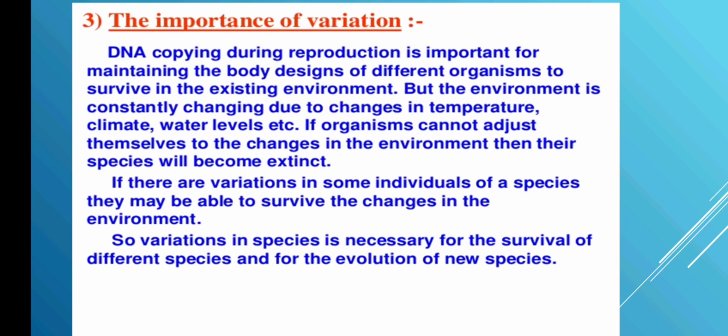So how do these changes happen? These changes happen during the DNA copying mechanism during reproduction. The body design is kept the same, but you can see a lot of changes. Okay, so there comes an evolution of new species. Keeping the same body design, evolution of new species keeps on taking place.